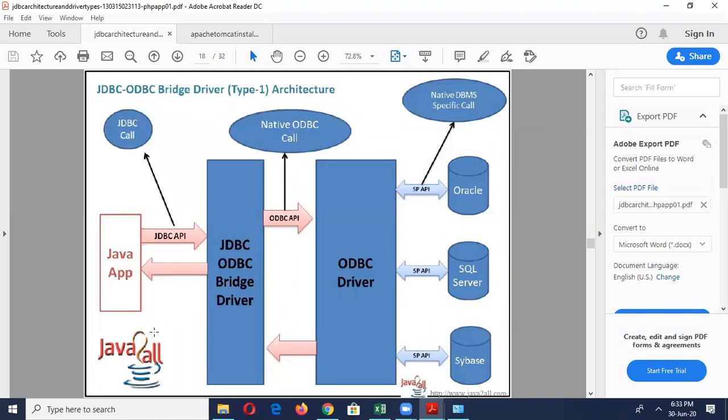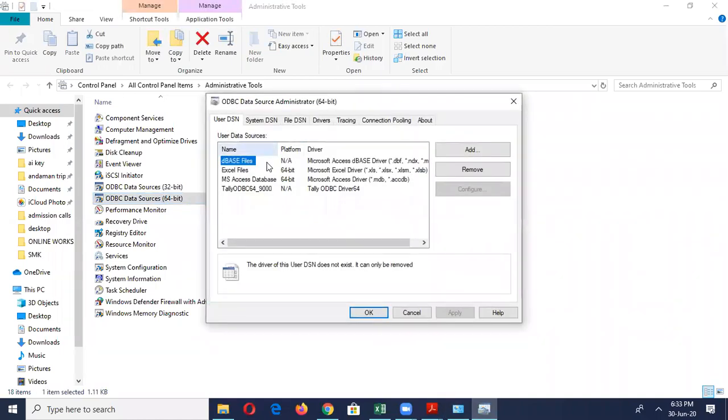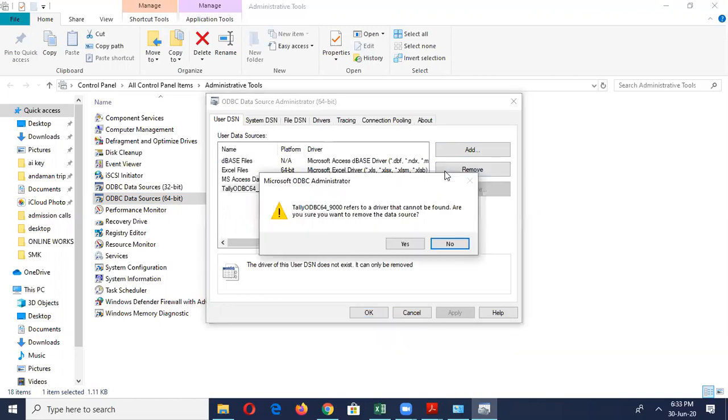Object database, we can already see in the Control Panel: Object Database ODBC is there. In ODBC data sources, it asks for a domain system name, the DSN name. Here you choose whether you want to add Excel, Access, ODBC or SQL. If you want to remove one, for example I don't need Tally now, just click on remove, and it will be okay.